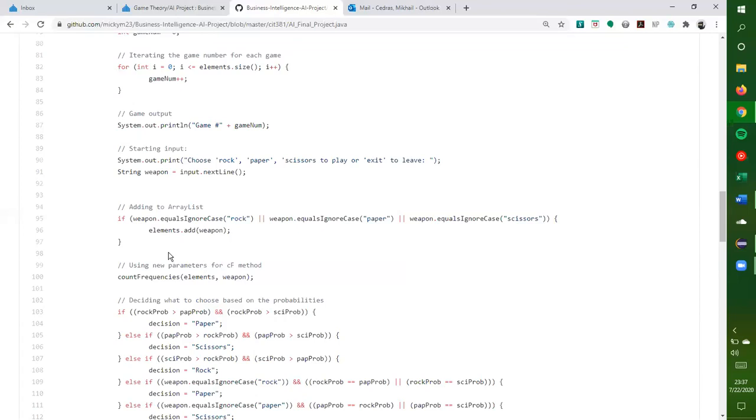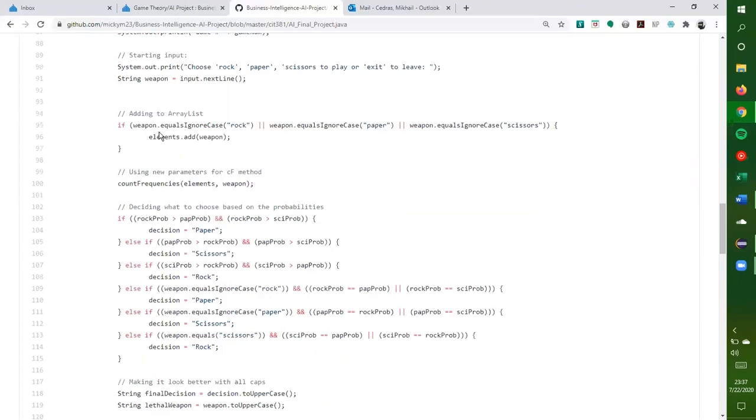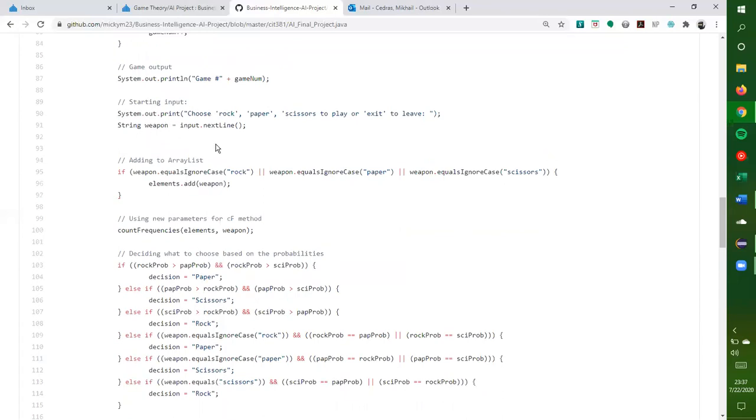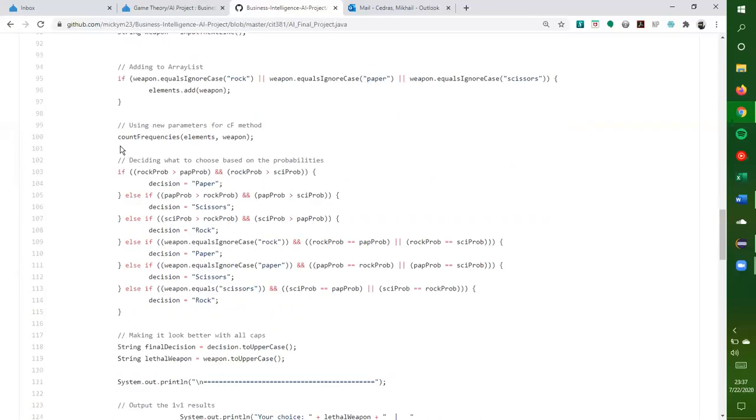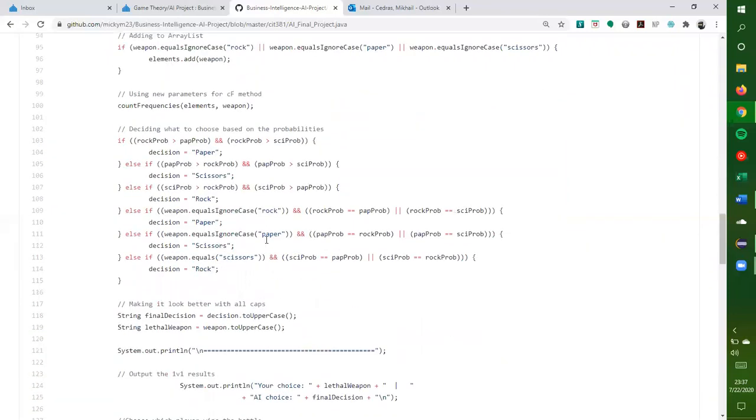I take the weapon that the user brings and add it to the elements array list. This will later go into a hash map.